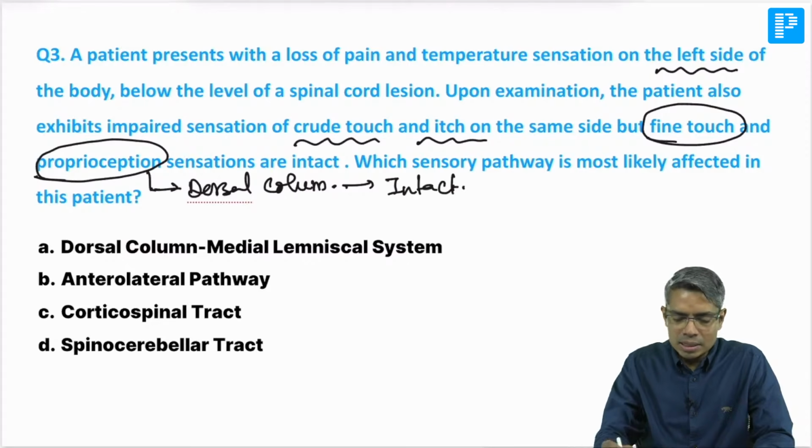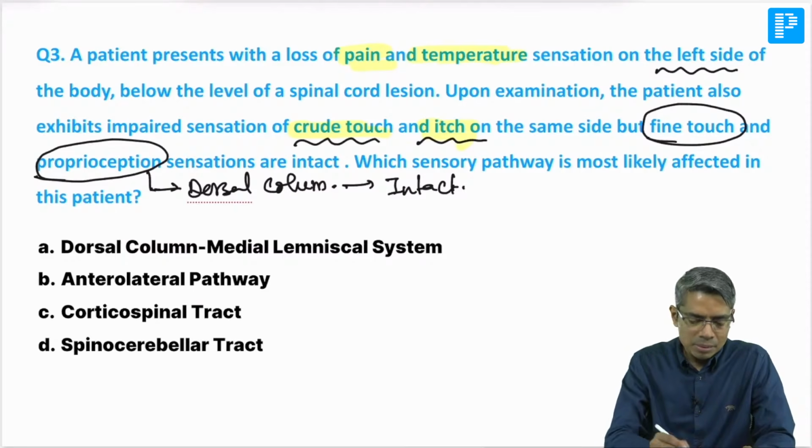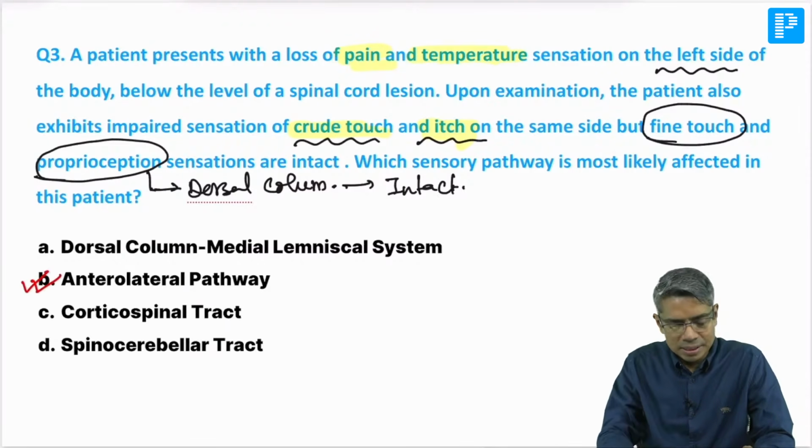But pain and temperature are carried by the lateral spinothalamic tract, so that is gone, plus crude touch, itching and sexual sensation are carried by the anterior. So the anterolateral spinothalamic pathway is damaged. So the answer is option B. You are absolutely correct.